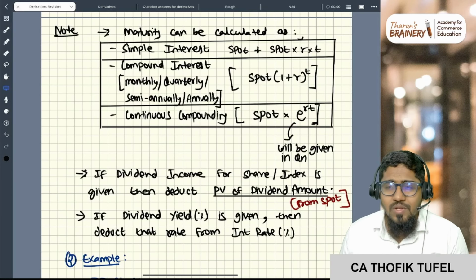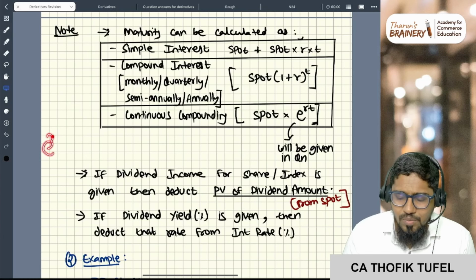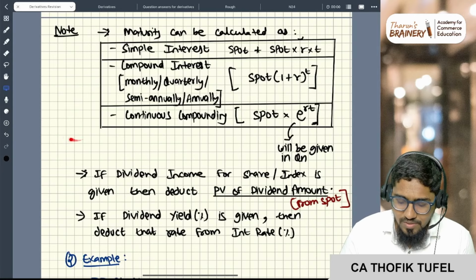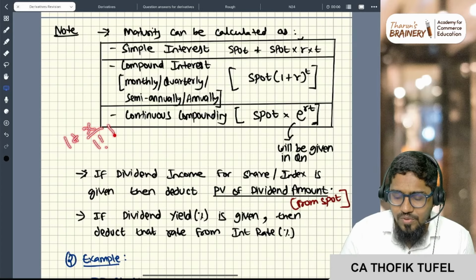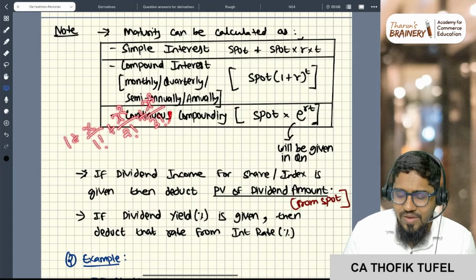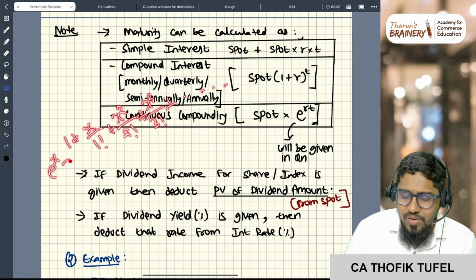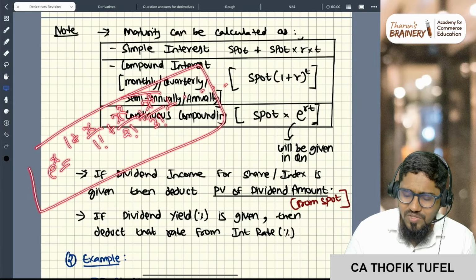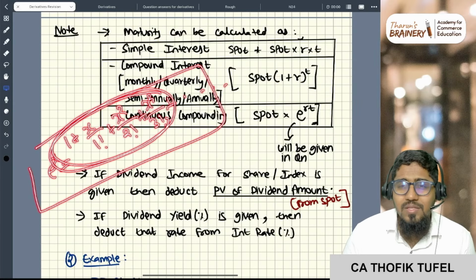Always it will be given in the question. Though we have the formula: e to the power x is equal to 1 plus x by 1 factorial plus x square by 2 factorial plus x cube by 3 factorial, and this will go on. This is the formula for e to the power x. You just do the first 3 or 4 terms, you will get the answer.